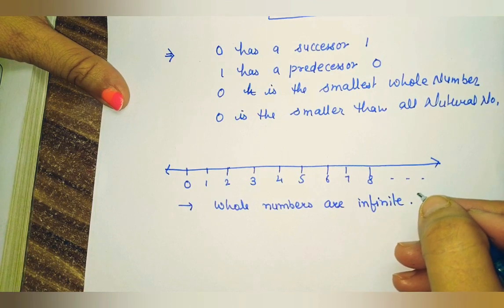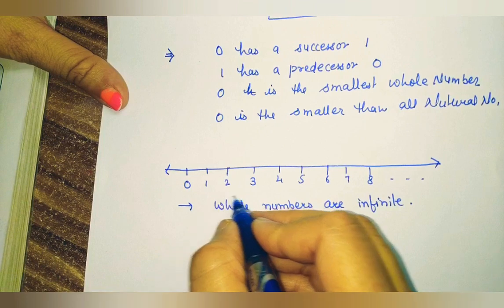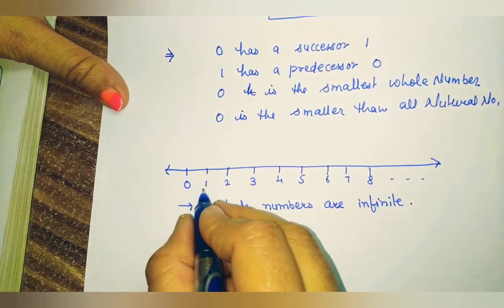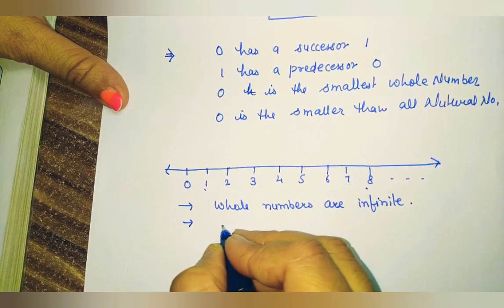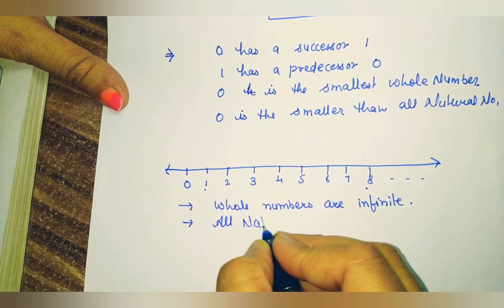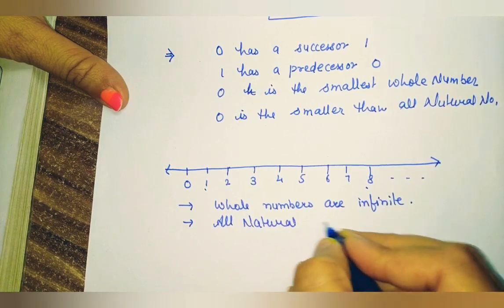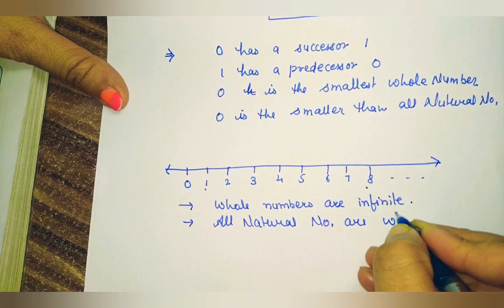Now the second thing we observe: all the natural numbers are whole numbers, because all the natural numbers are included in that.